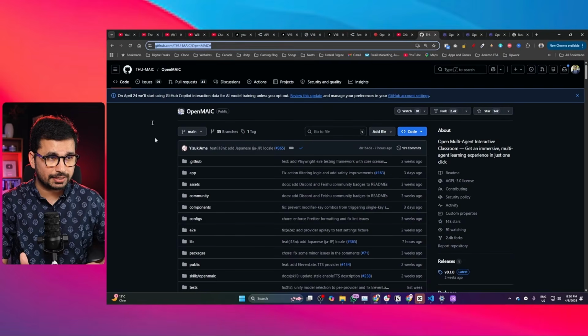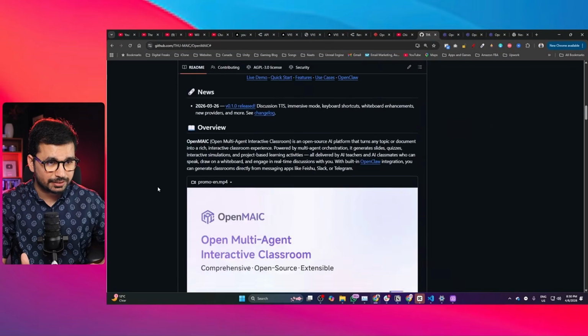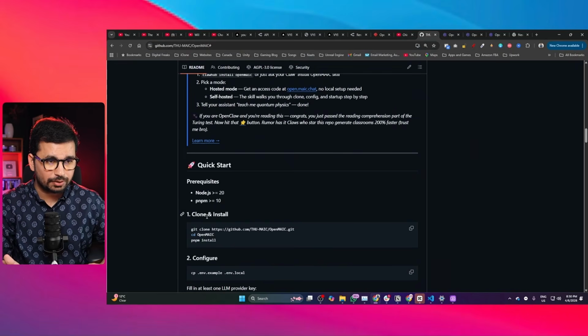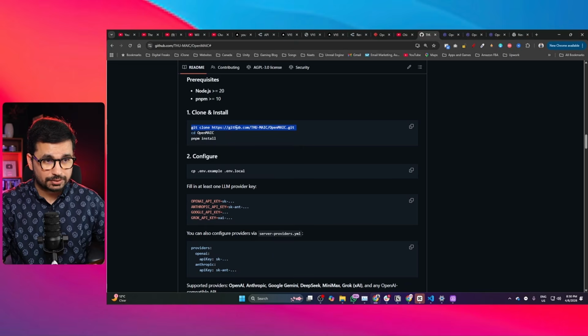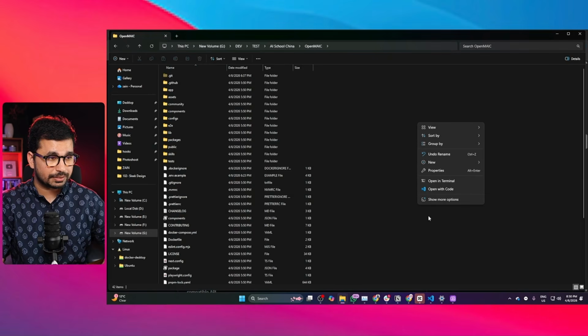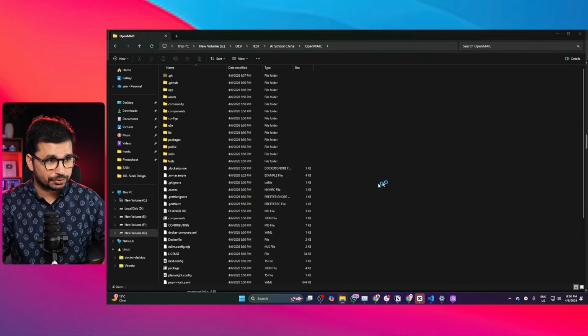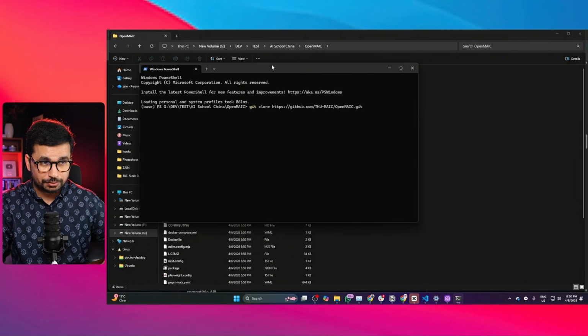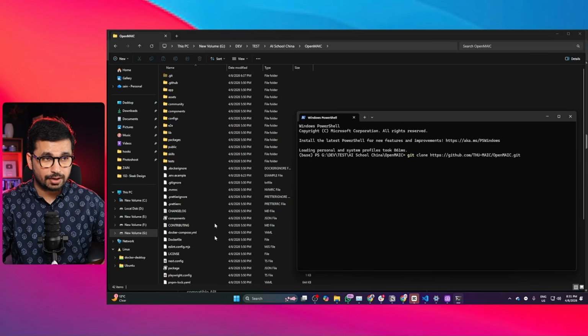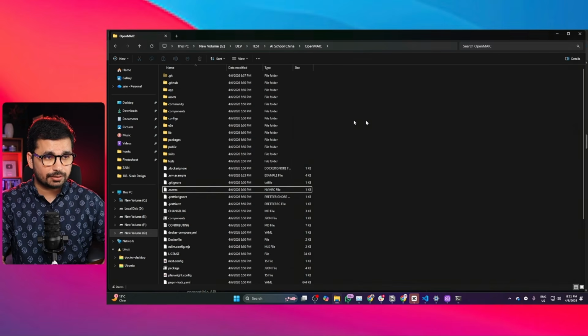Just open this GitHub repository, and there is detailed documentation about how to install this project. Basically just run this one command, which is git clone, and it will clone this repository. Open your terminal, open any folder inside your computer, run this command git clone, press enter, and it will clone the GitHub repository. Right now you can see I have already cloned this GitHub repository.